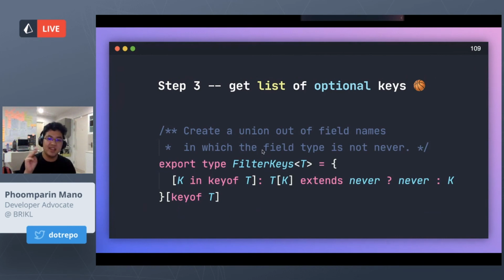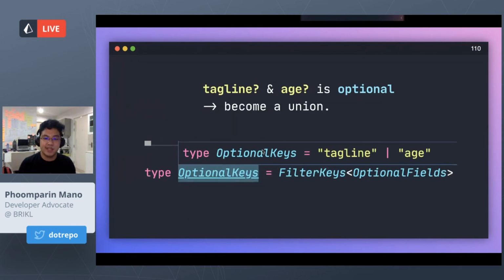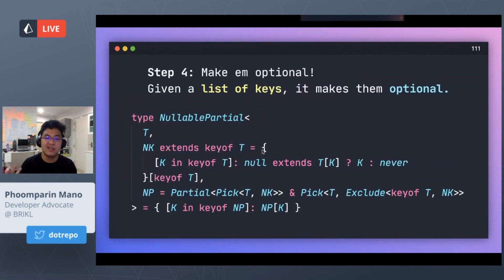Okay, step 3. Now it's time to check for optional keys. By using this filter keys generic, we can filter those out. For example, tagline and age exist and are not never, so we know that they're optional. So we can use this filter key generic to just get a union of what should be optional, so we can pass it to nullable partial. And that's exactly what to do next.